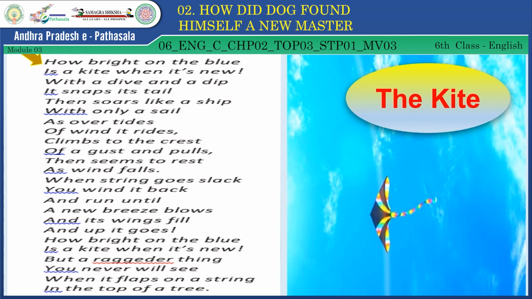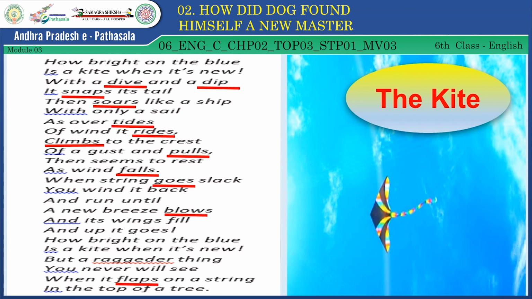Looking from the top paragraph, top line, we are able to identify some action words in this poem. See, children, dive, dip, snaps, and there are many other words here. Dive, dip, snap, soars, tides, rides, climbs, pulls, falls, goes, blows, fill, goes, and flaps.